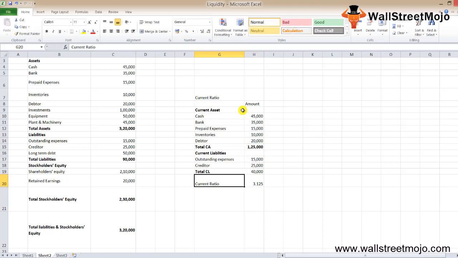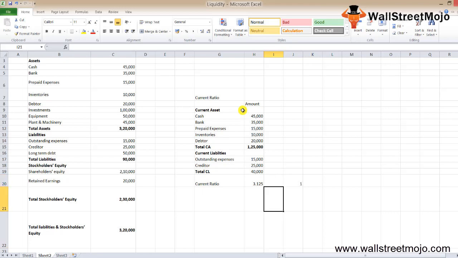From the current ratio, it's clear that ABC company wants to invest into new projects, and of course there are other factors that need to be looked into, but without sacrificing its liquidity, it can invest. Ideally, your current ratio should be close to 2:1. That's a good number. Here, the current ratio is 3.125 to 1, and that's really a good number in itself. That means the liquidity of the company is quite good.